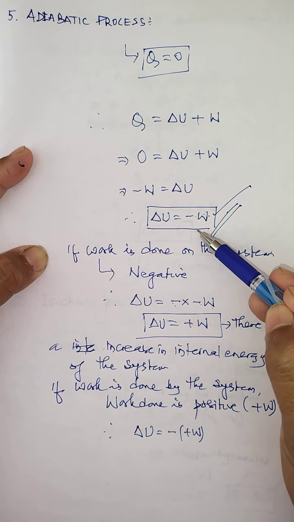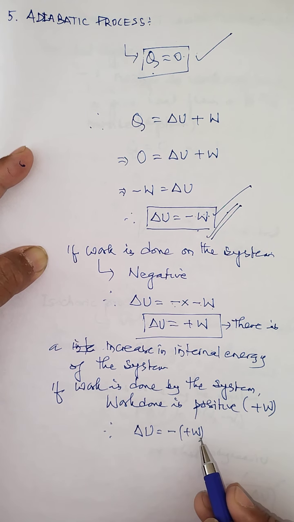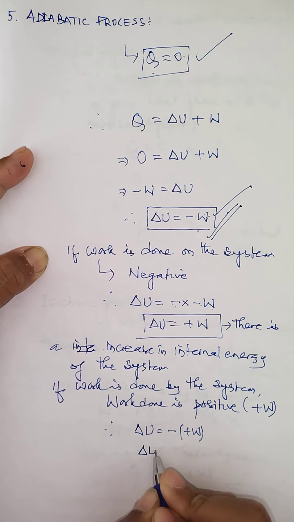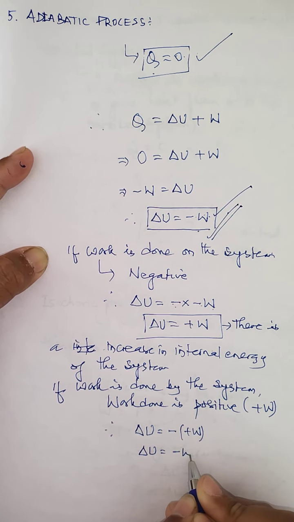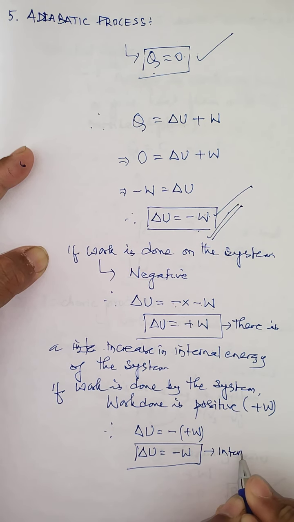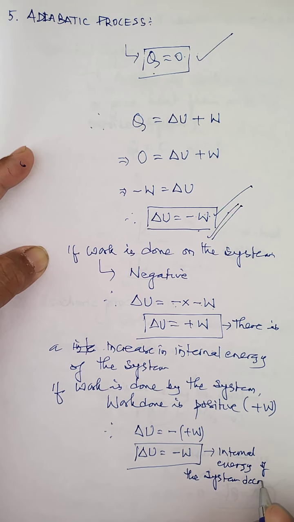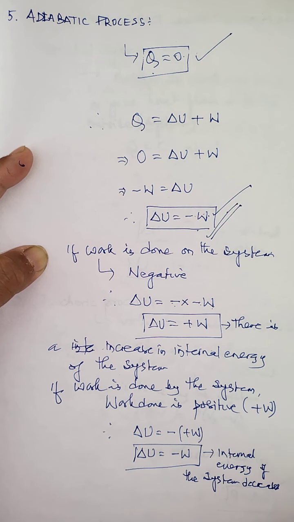This relation that we derived is under the condition Q equals 0. So if W is positive when work is done by the system, then delta U equals minus into plus, which is minus W. This minus sign says that the internal energy of the system decreases. So the internal energy of the system decreases under the adiabatic process when work is done by the system.